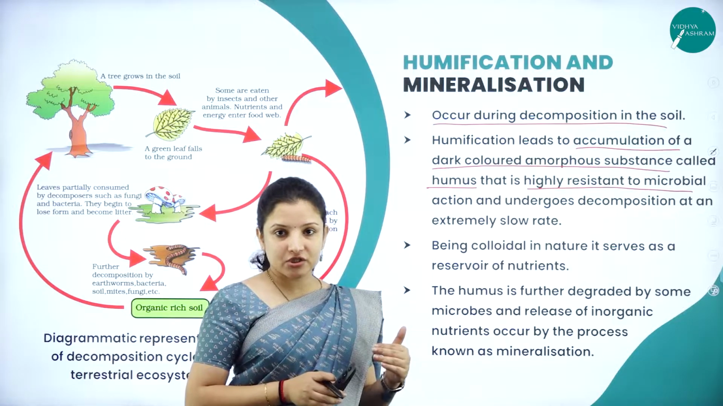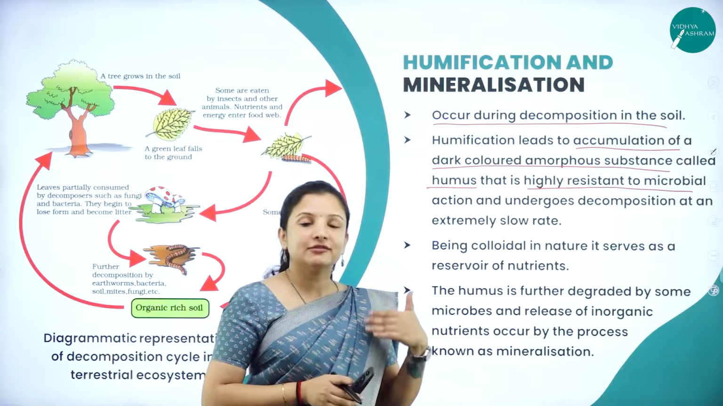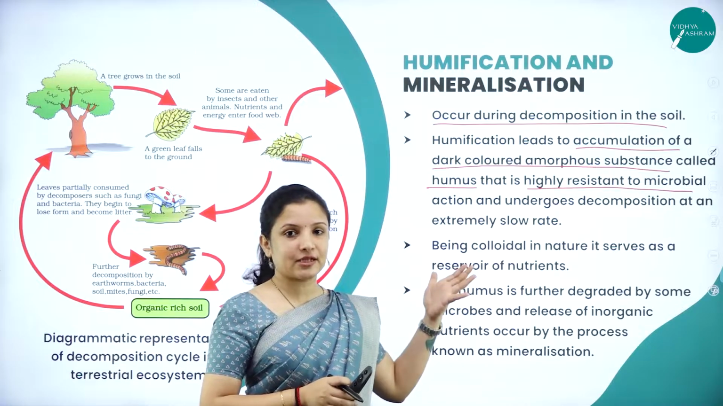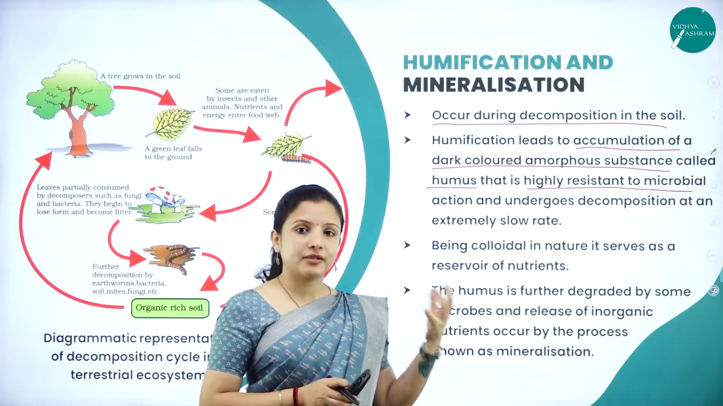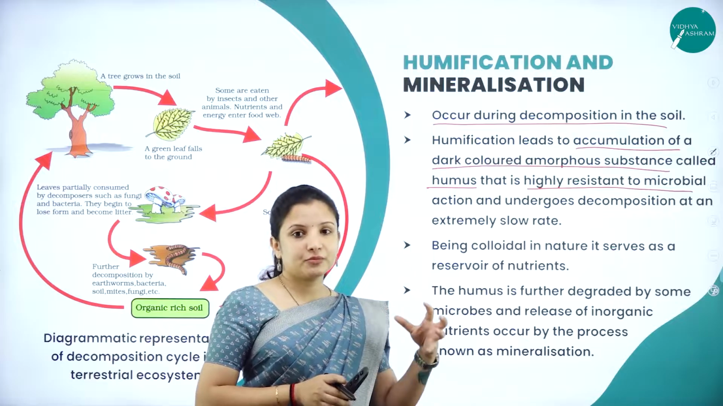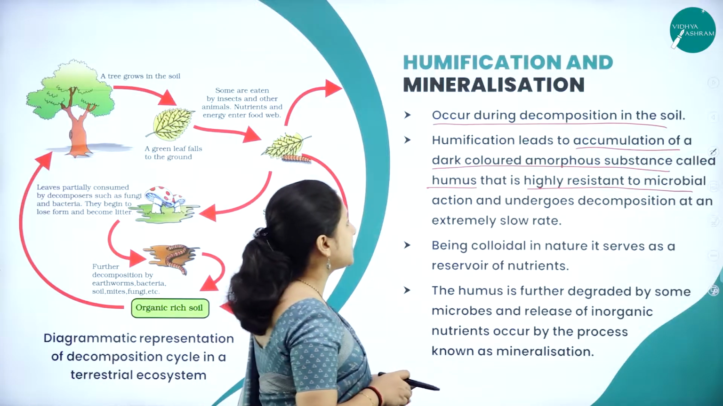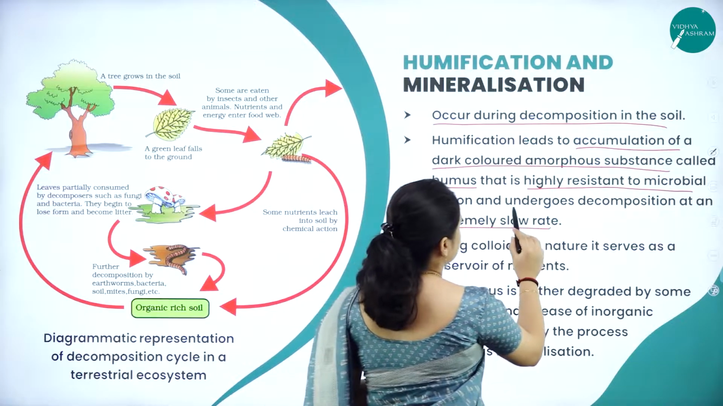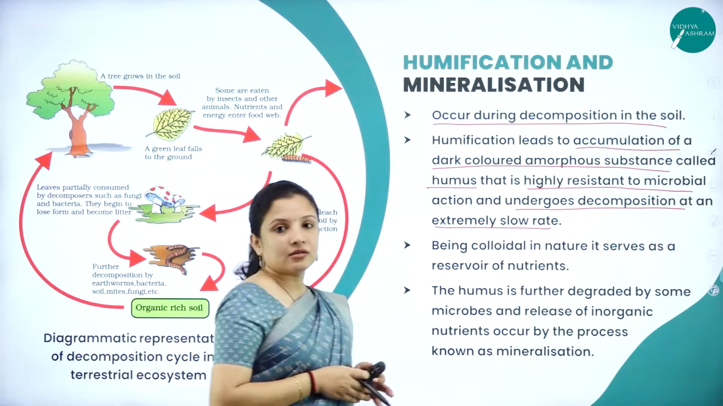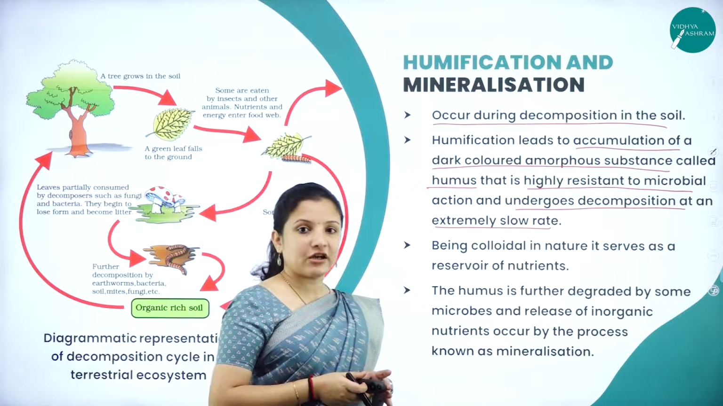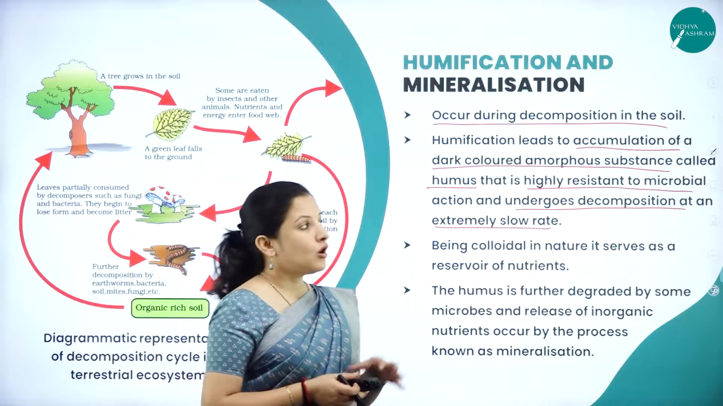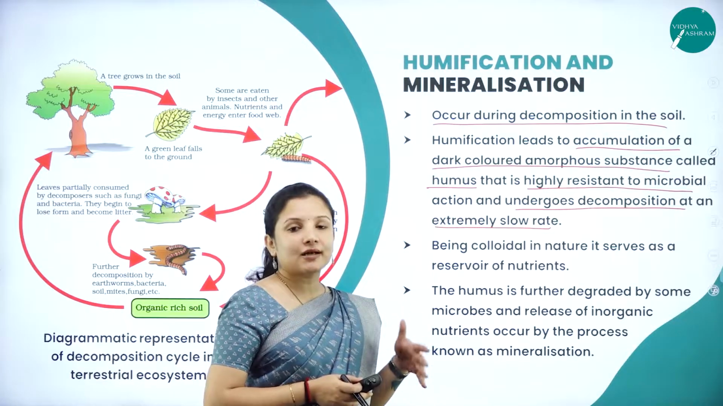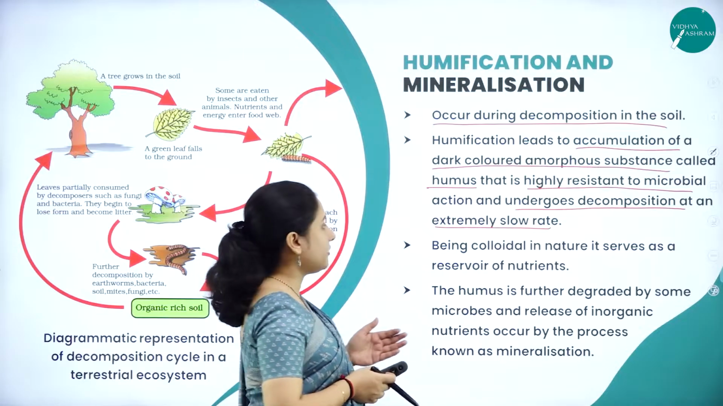Why? If decomposition has to take place, fungi and bacteria have to involve themselves in the process. But this humus is so resistant to the bacteria, fungi and other microorganisms in the soil. Once humus is formed, decomposition will almost come to a stop and proceed at an extremely slow rate, because the action of the fungi and microbes would have been reduced once the decomposed material gets converted into humus by the process of humification.